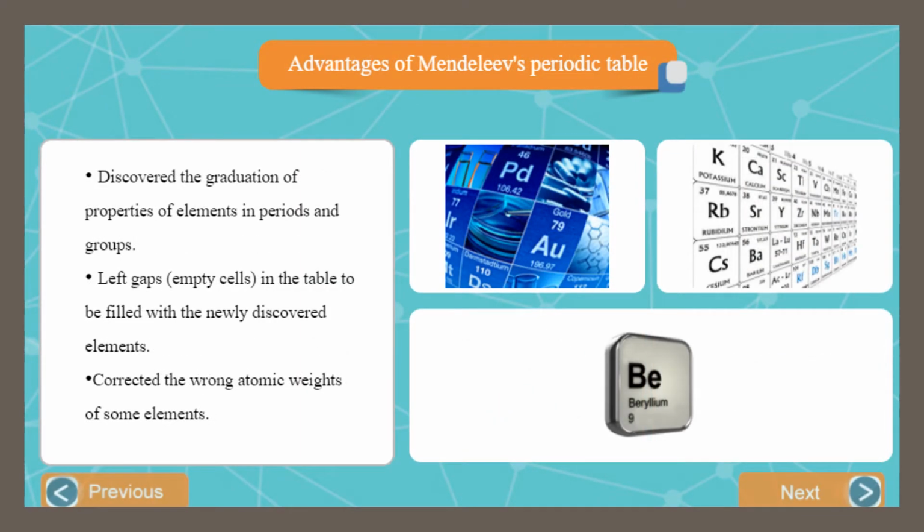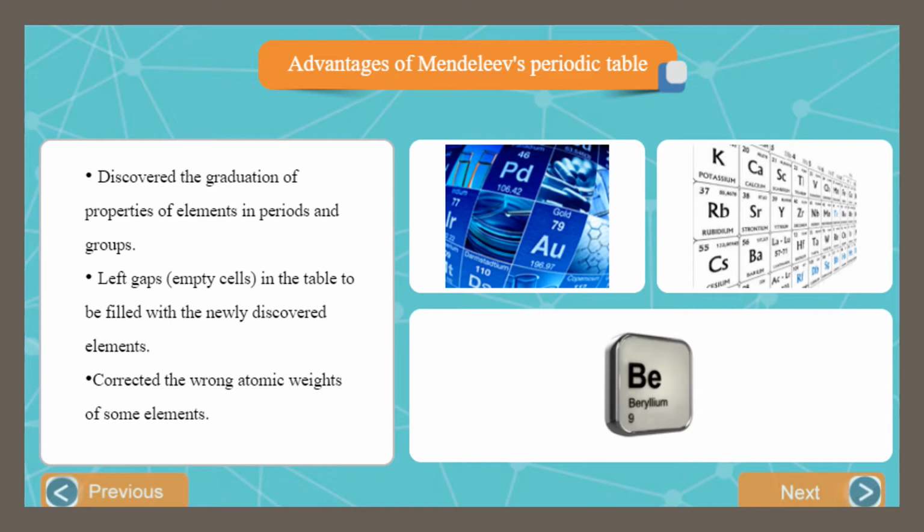The advantage of Mendeleev's periodic table is that he discovered the gradation of properties of elements in periods and groups. This is the first one. Also, Mendeleev left gaps for the undiscovered elements, such as Eka silicon, that was discovered after Mendeleev and named germanium.